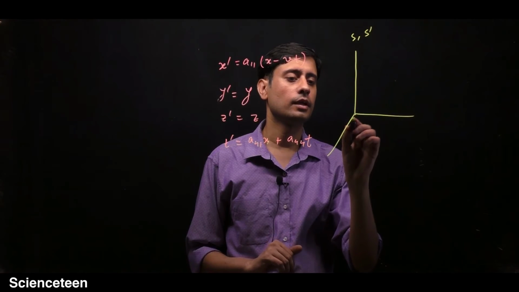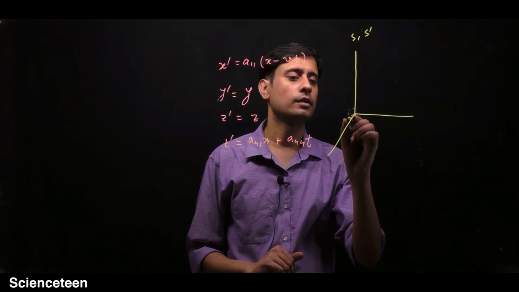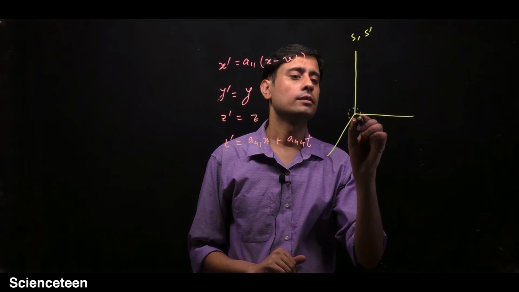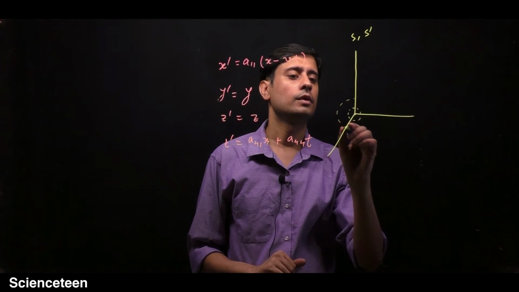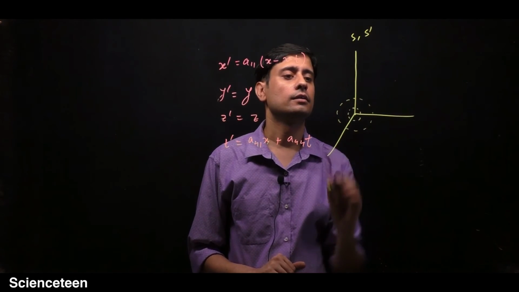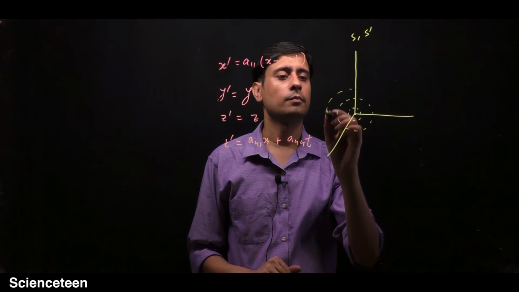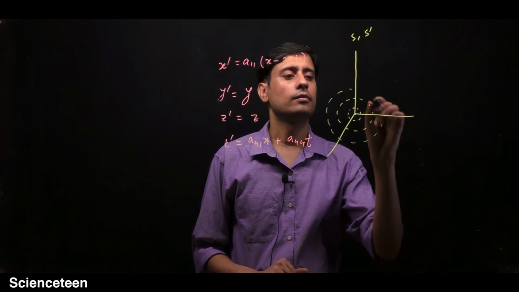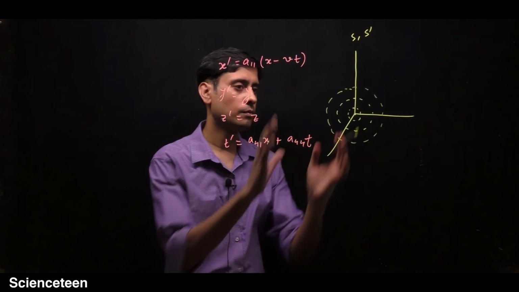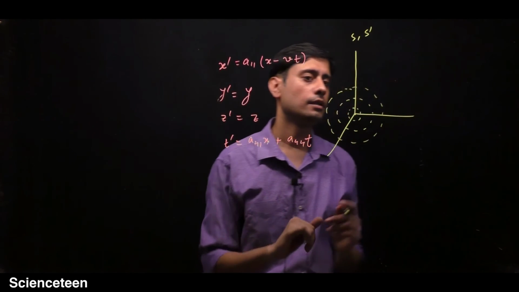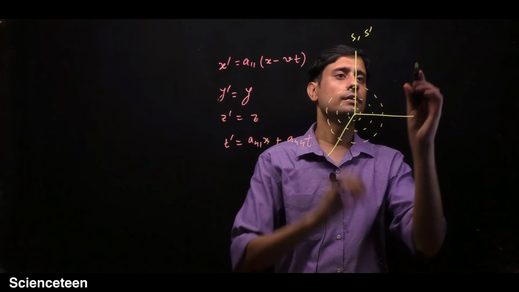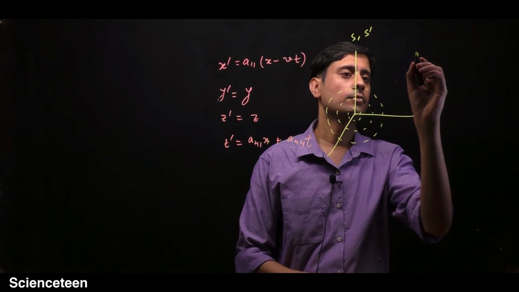There is a source of light which is emitting a spherical wave front, and the wave fronts are becoming larger and larger. It's a spherical ripple of light, so it will become larger and larger, and as it becomes larger the frame is also moving.